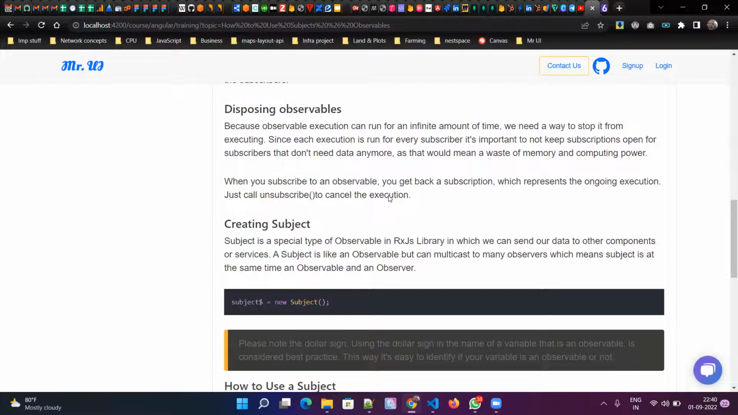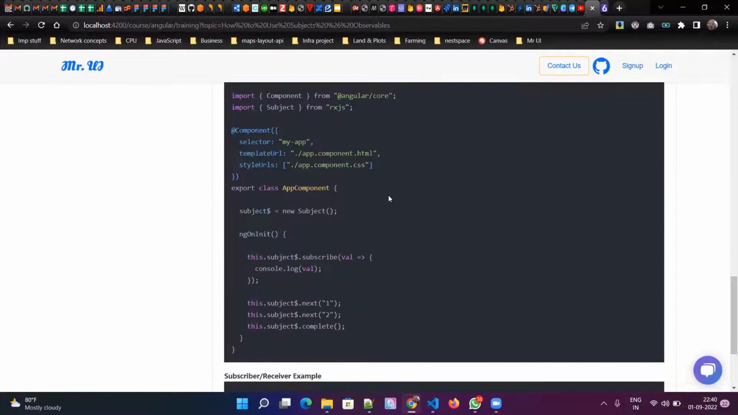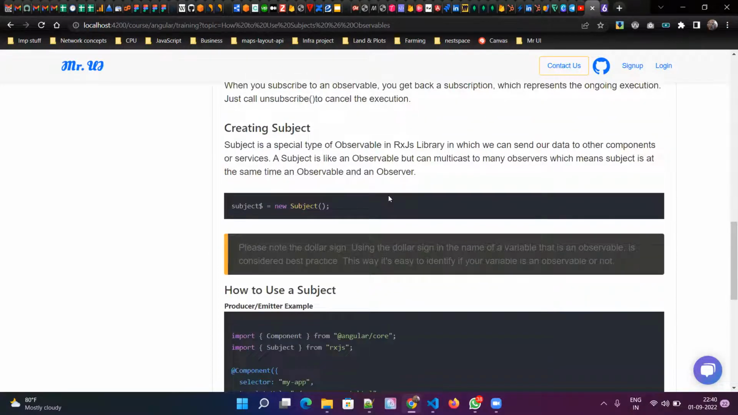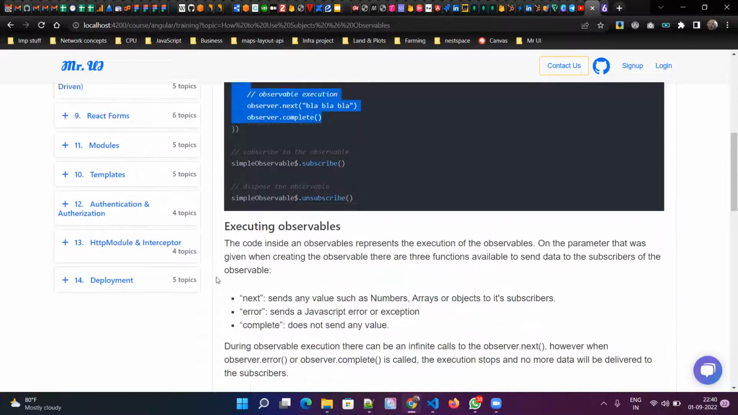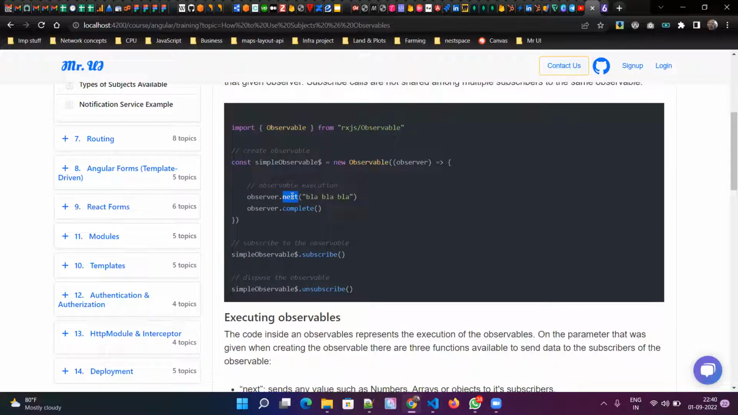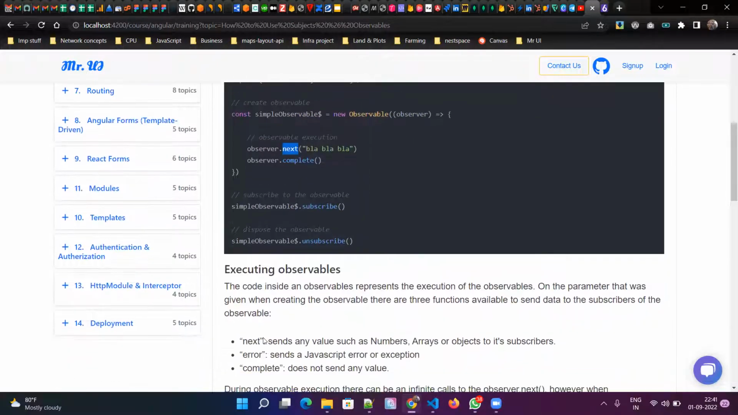So basically observables will have a couple of methods. One method is next, which we already saw. The next method is to send data or produce data. The error method is to send any exception that happened while producing data. But we don't use that mostly, only in rare scenarios.